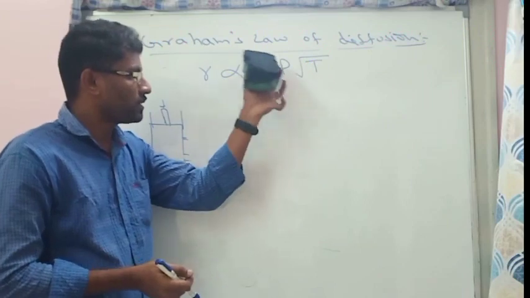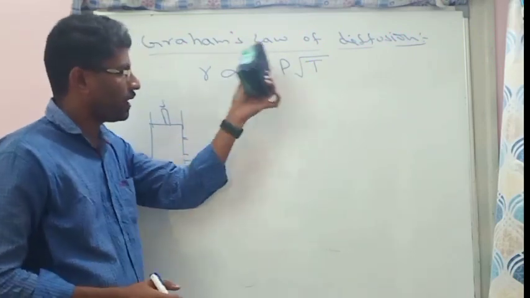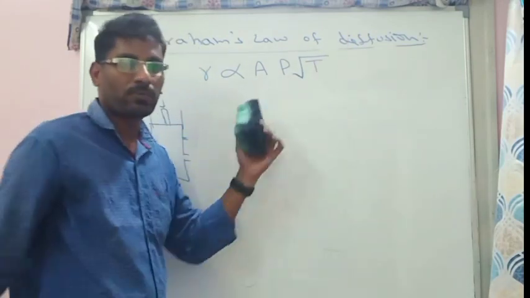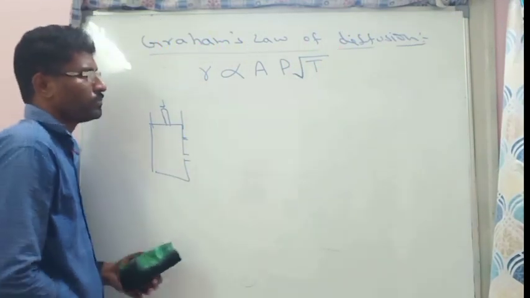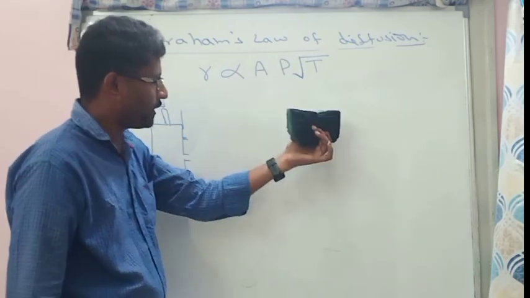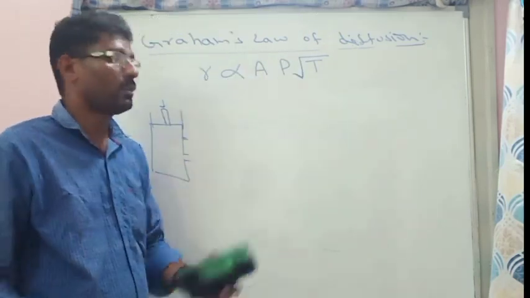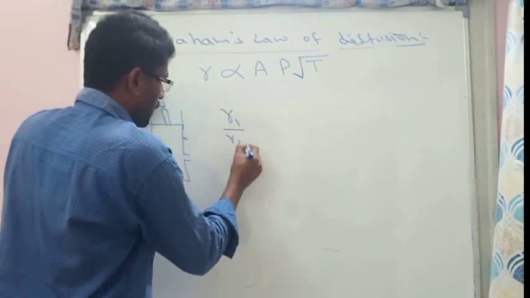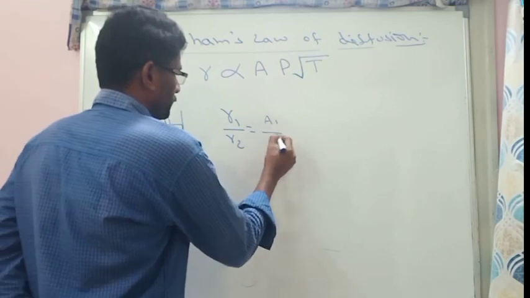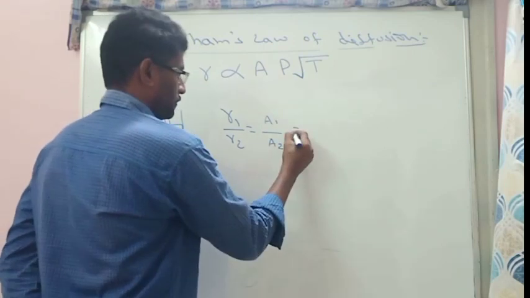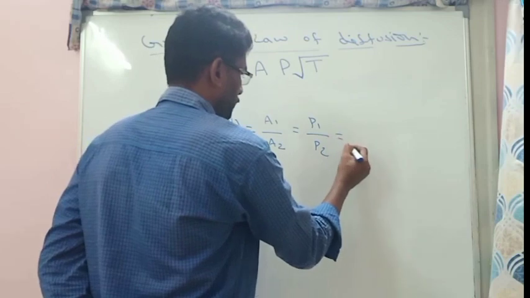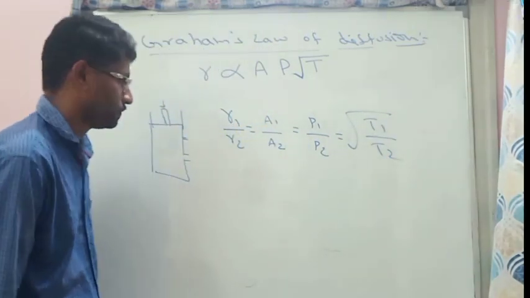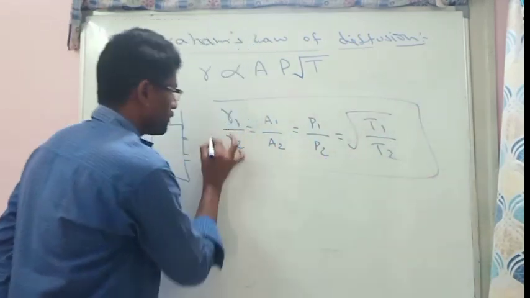So rate of diffusion is directly proportional to pressure, also directly proportional to temperature, but the temperature must be calculated value is square root of temperature. So at different pressures, at different temperatures, at a different area, we can calculate rate of diffusion. So from this we can write R1 by R2 is equal to A1 by A2, that is equal to P1 by P2, that is equal to square root of T1 by T2. So these are also rate of diffusion formulas.